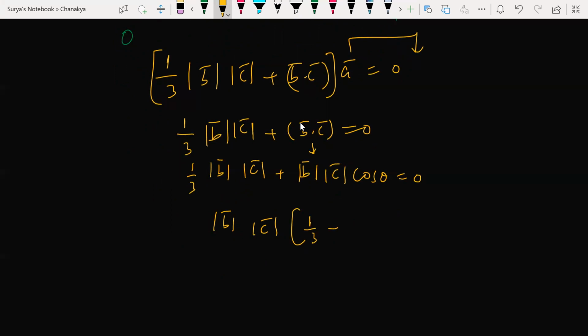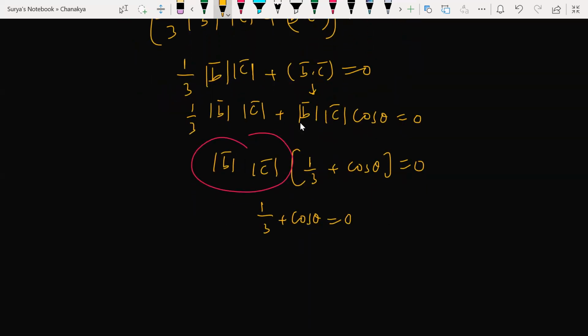So 1/3 plus cos theta is equal to 0. All right. So what would I get here now? I'm shifting this fully to the right hand side. 1/3 times of 1/3 plus cos theta is equal to 0.